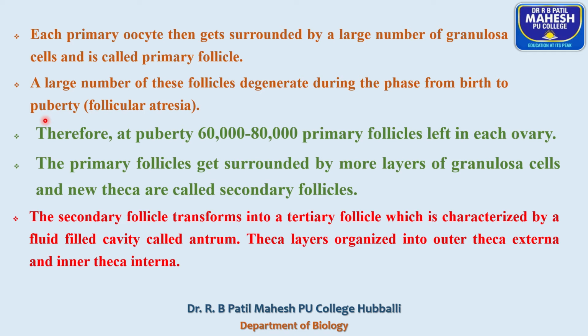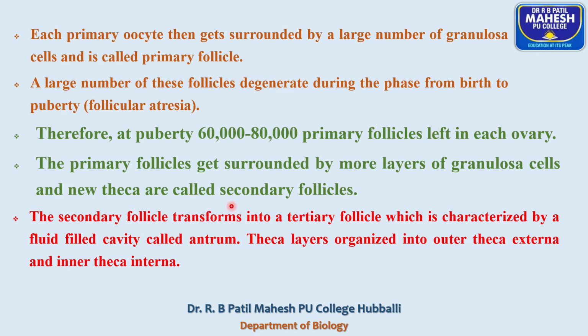In the secondary follicles, the primary oocyte is surrounded by more layers of granulosa cells. Look here: in the primary follicle, a primary oocyte is surrounded by a layer of granulosa cells, whereas in secondary follicles, the primary oocyte is surrounded by more layers of granulosa cells.